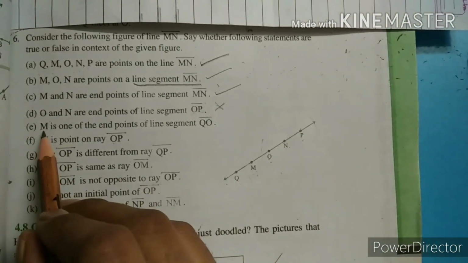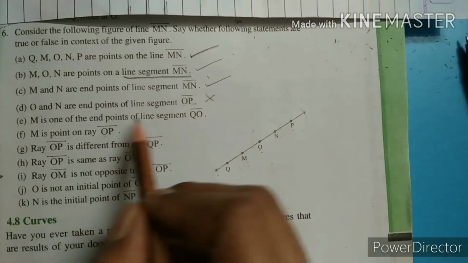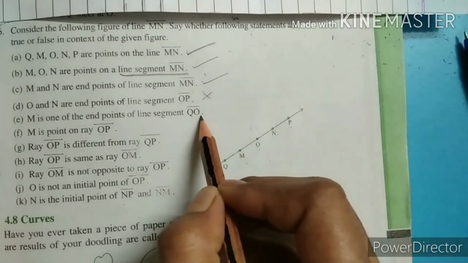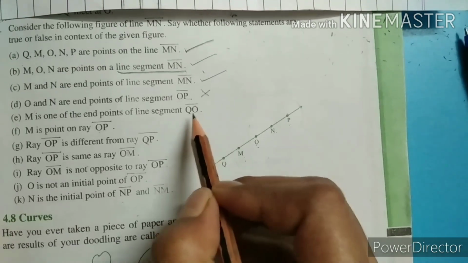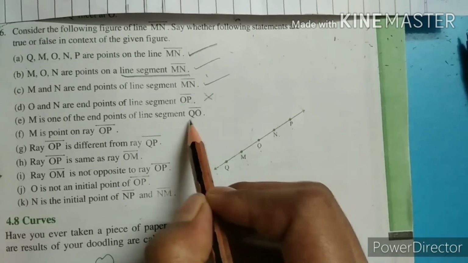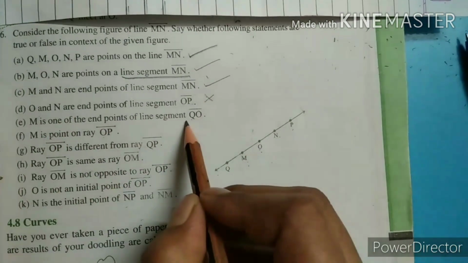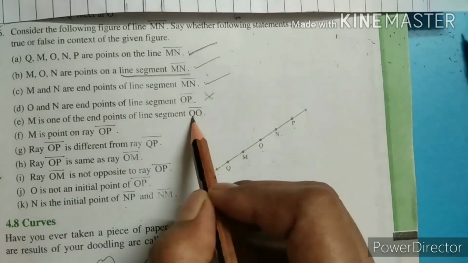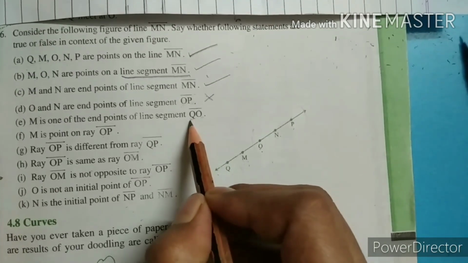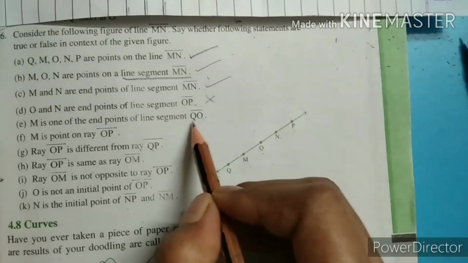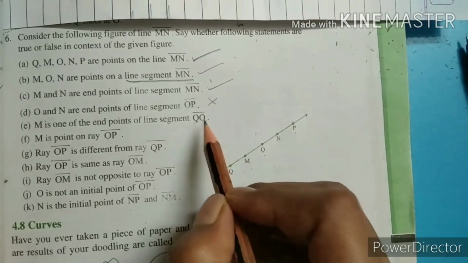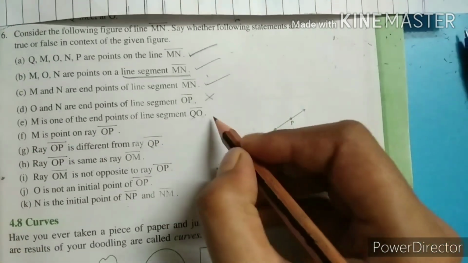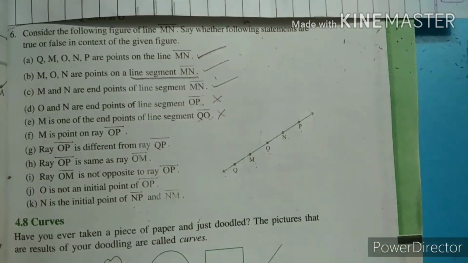E: M is one of the end points of line segment QO. Line segment QO means Q and O are the end points, but in the E section they are telling not Q and O, they are saying M is the end point. We can see Q and O are the end points, but the question said M is one of the end points. So that's why it is completely false.